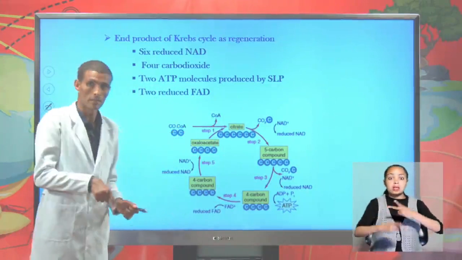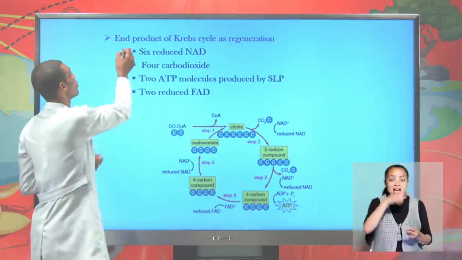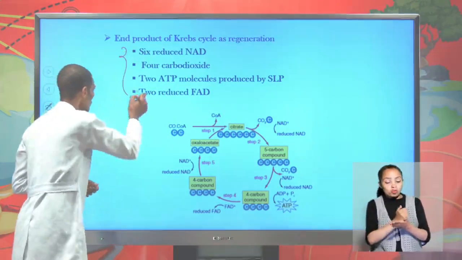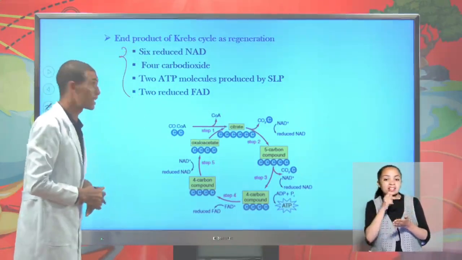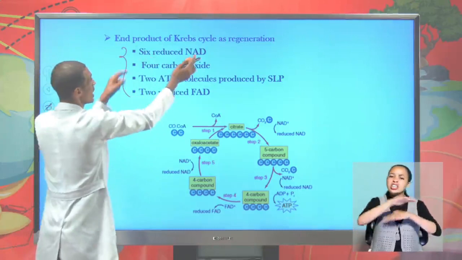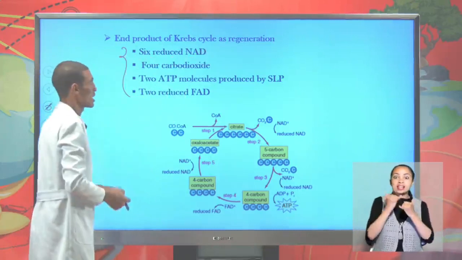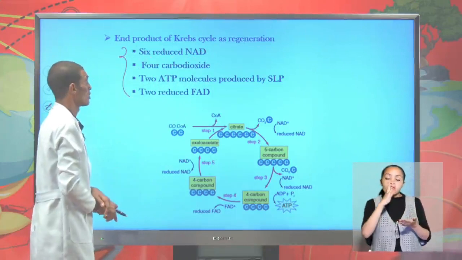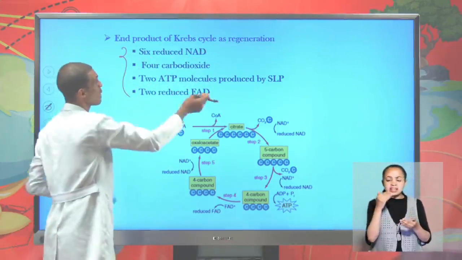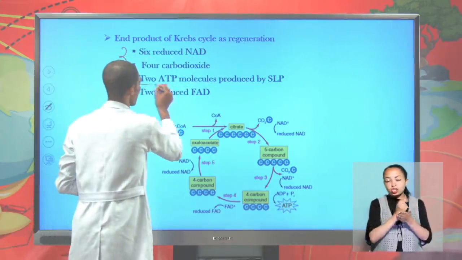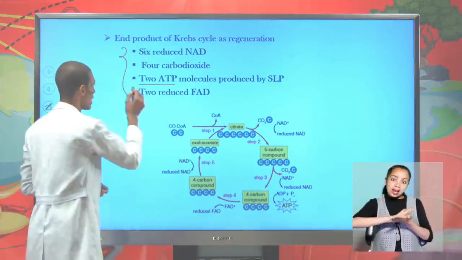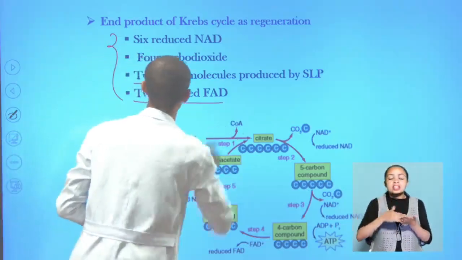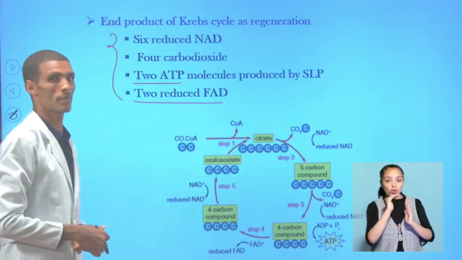Within 2 cycles, these products are produced. So generally, in the Krebs cycle, we end up with 6 reduced NAD, decarboxylation of 4 carbon dioxide, the production of 2 net ATP, and the generation of 2 reduced FAD.